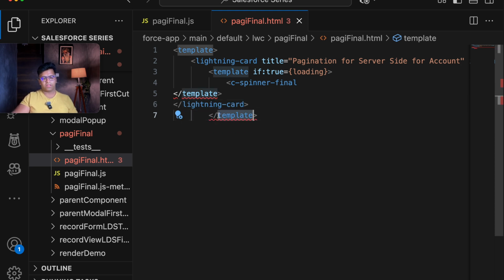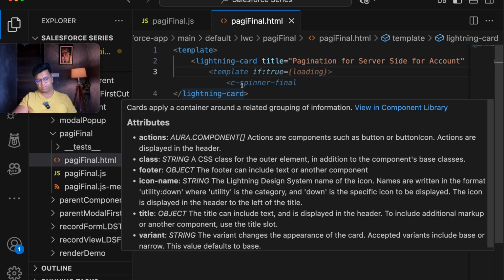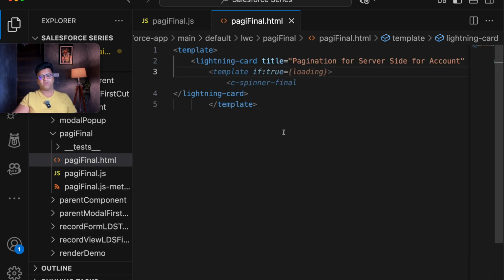So let's delete this part. We will be considering this further. By doing this, our error has been resolved, but now we want to call the spinner as well, because as soon as the records are loaded, we are setting it to false. So by default, this is the best example where we can use the spinner.